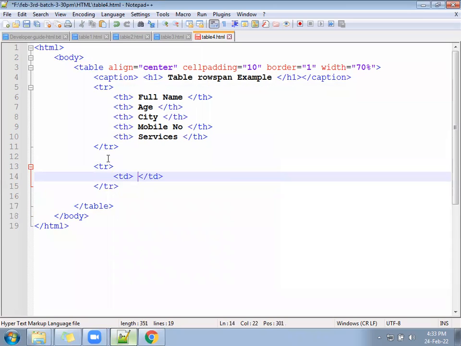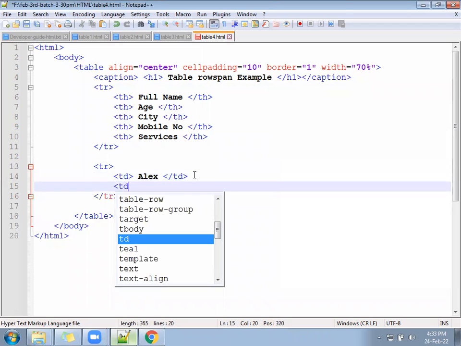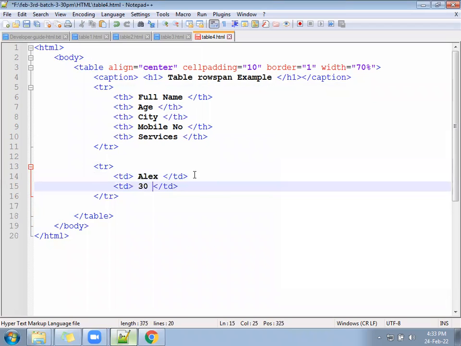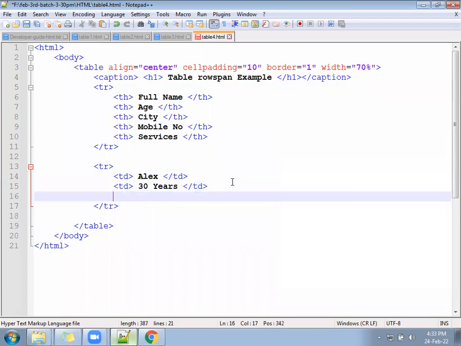TD, full name, Alex, and age is 30 years. And city belongs to Delhi. And mobile number is something.